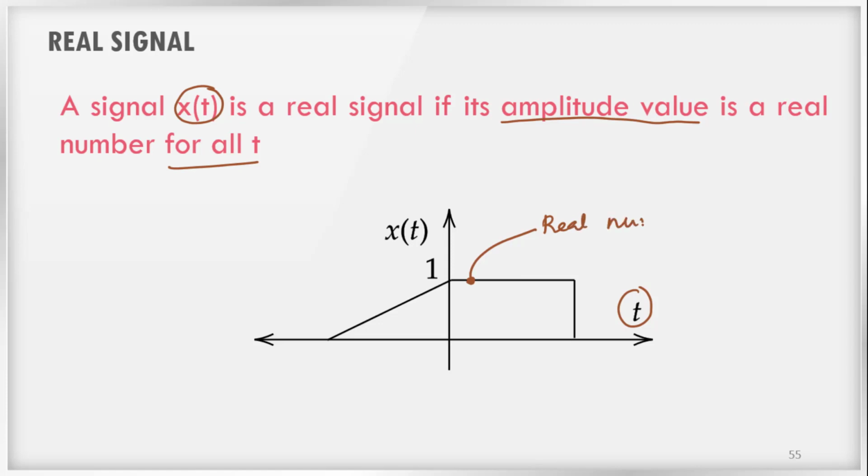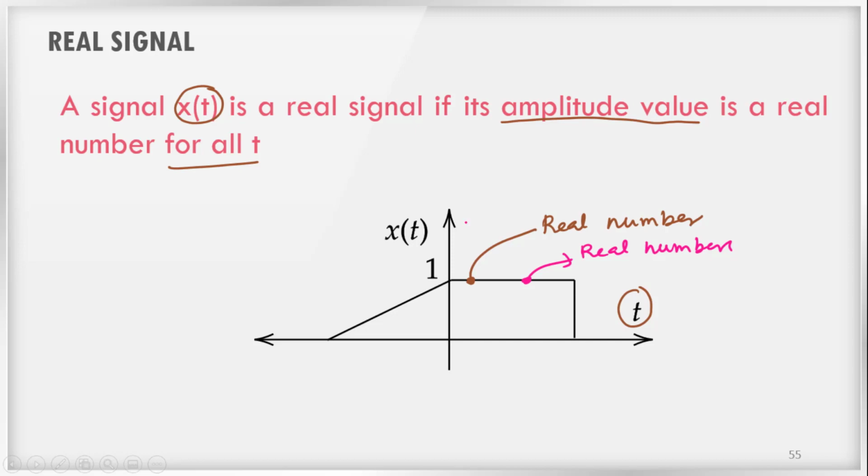Okay, it's a real number. If you take a value from this point, that is also a real number. So such signals are known as real signals. A signal x of t is a real signal if its amplitude value is a real number for all time t. So far we have discussed only real signals, and whatever we have seen are real signals.